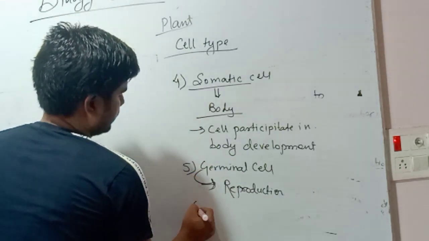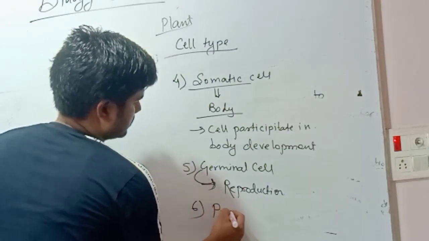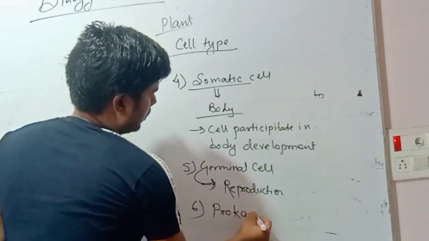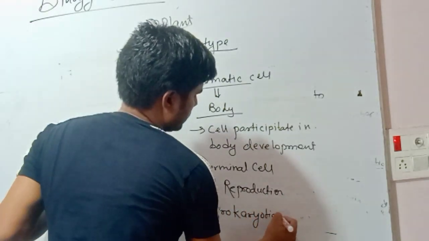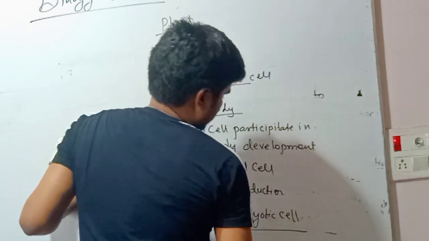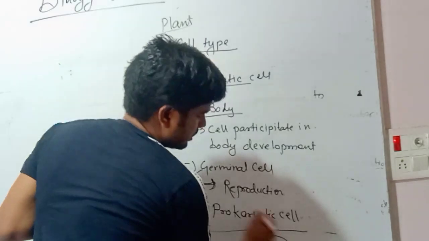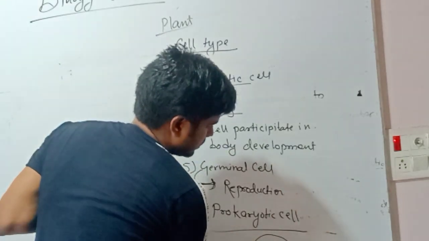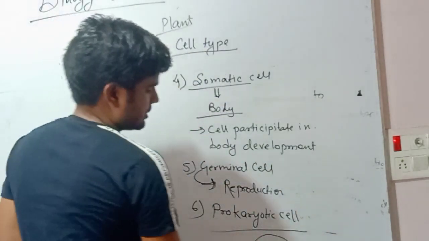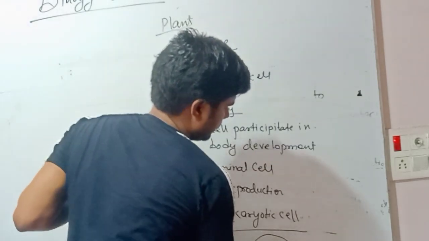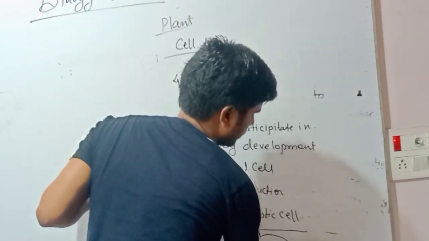The next type is prokaryotic cell. Prokaryotic cell means the cell having nucleus but no nuclear membrane. Such cell will never have any nuclear membrane.